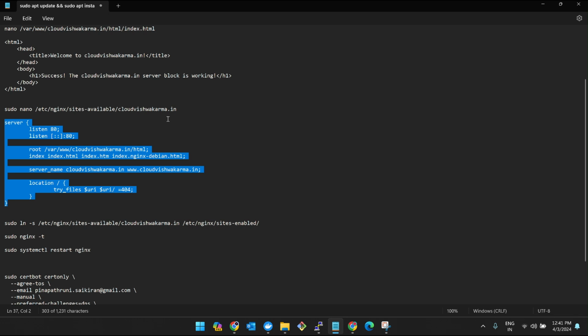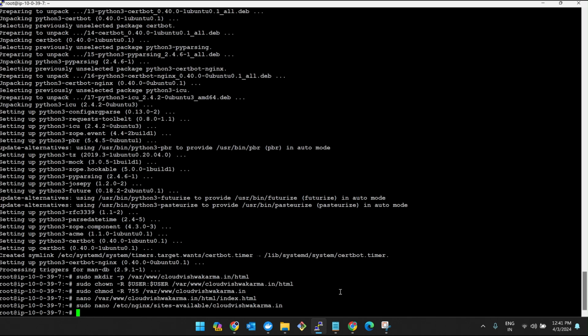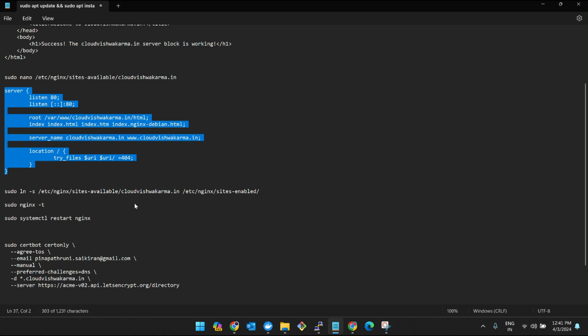So these are all ports, 80 port, and then listeners, and then this is where our exact directory lies, which is root var, and then the server name, which is our cloud.vishwakarma.in. And just now I did something, www dot subdomain it is. It got synced also, so I am giving this domain name too, and I'll paste here.